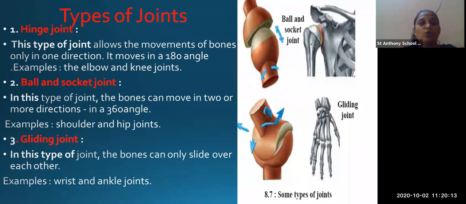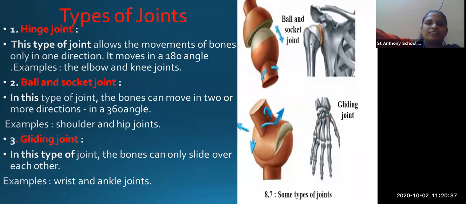Now what is a hinge joint? This type of joint allows movement in only one direction, that is 180 degrees. That is the elbow. Elbow, how much can you move? You can move it 180 degrees. ये देखो हमारा जो arm है, if you keep it like this it will become 90 degrees.